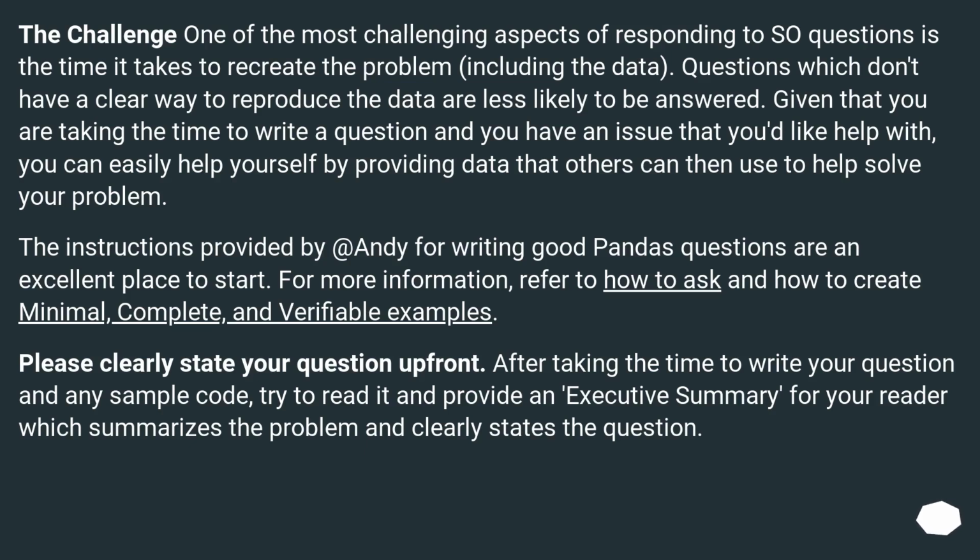The instructions provided by @Andy for writing good pandas questions are an excellent place to start. For more information, refer to how to ask and how to create minimal, complete, and verifiable examples. Please clearly state your question up front. After taking the time to write your question and any sample code, try to read it and provide an executive summary for your reader which summarizes the problem and clearly states the question.